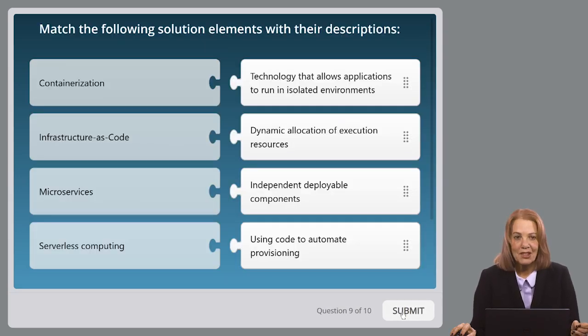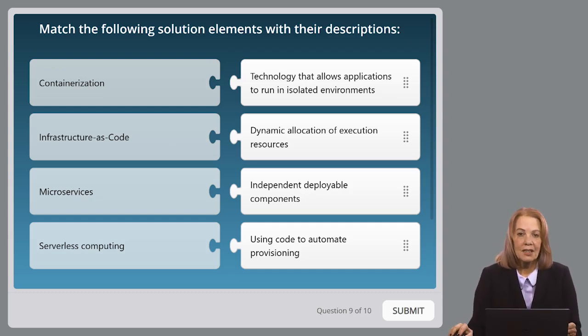Number 9, one more matching. We're going to match the following solution elements with their descriptions. On the left-hand side, we have containerization, infrastructure as code, microservices, and serverless computing. On the right-hand side, we have technology that allows applications to run in isolated environments, dynamic allocation of execution resources, independent deployable components, or using code to automate provisioning. Put me on pause, match them up, come on back when you're ready.